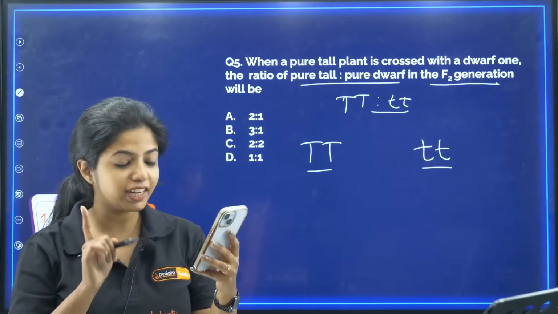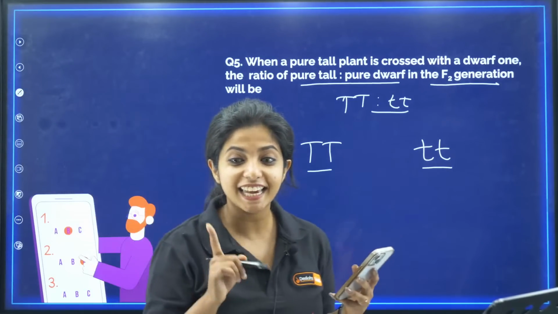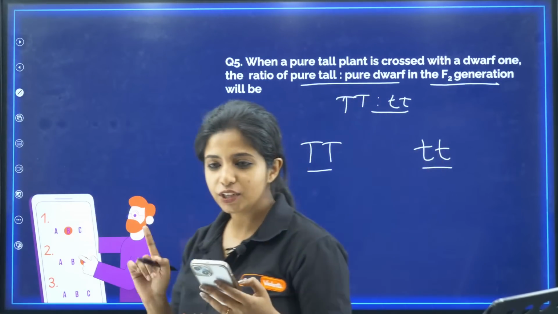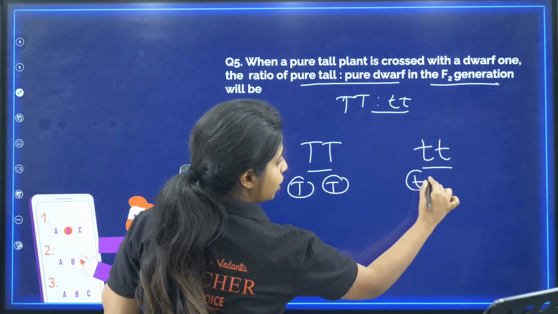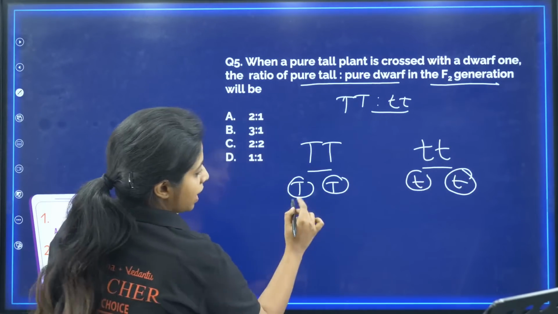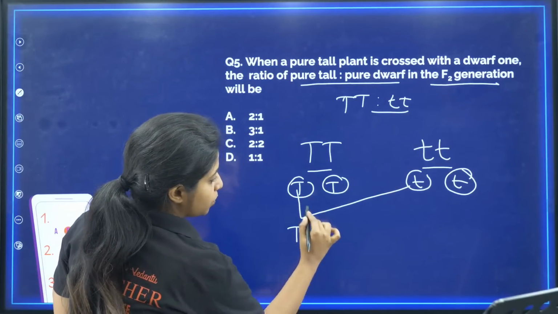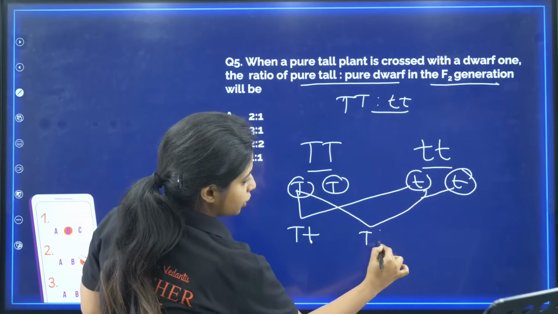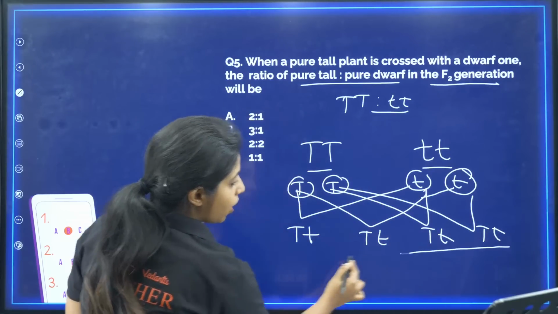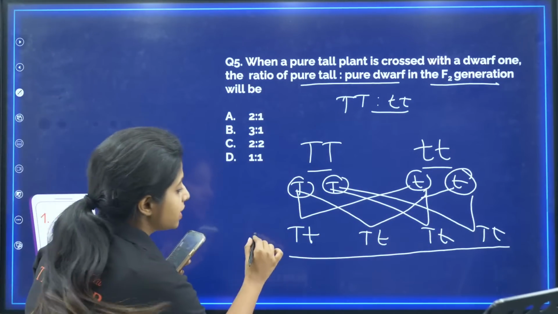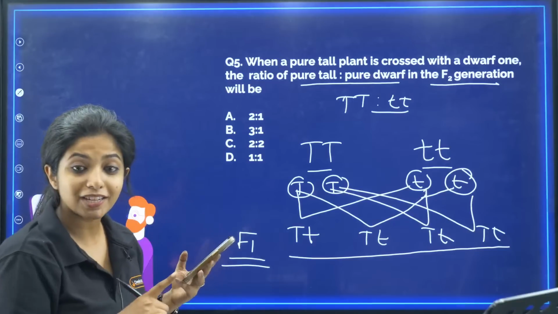Children, F2 generation. This is how we make mistakes in the KCET examination. In the F1 generation you have capital T, small t. Listen to me carefully. I cross this and this, I get capital T, small t, and the same for all four. All of them are capital T, small t. This is the F1 generation. You are asked about the F2 generation.